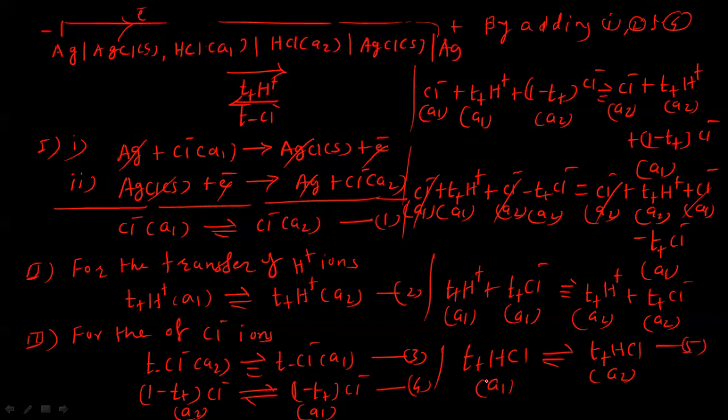So this indicates that t+ of HCl electrolyte with activity a1 goes to t+ of HCl with activity a2. So this is the net chemical change. And for this net chemical change, we can apply the Nernst equation to this. So you can see now here.